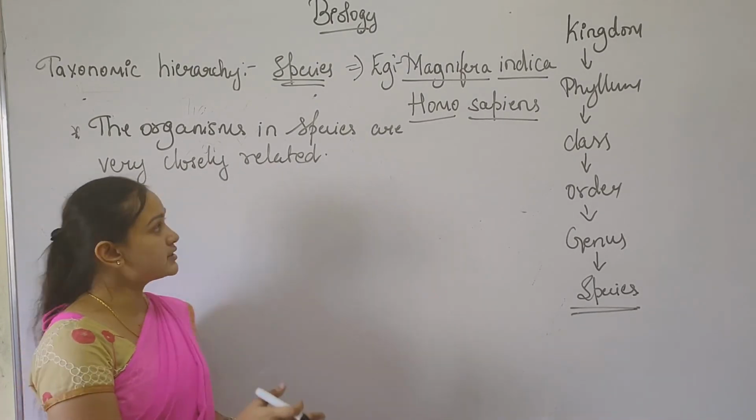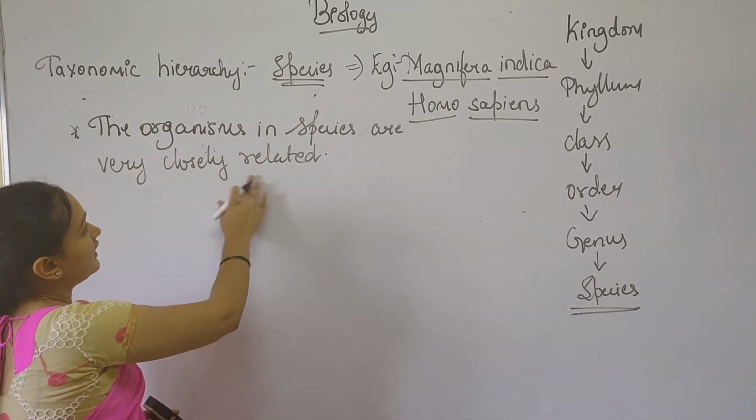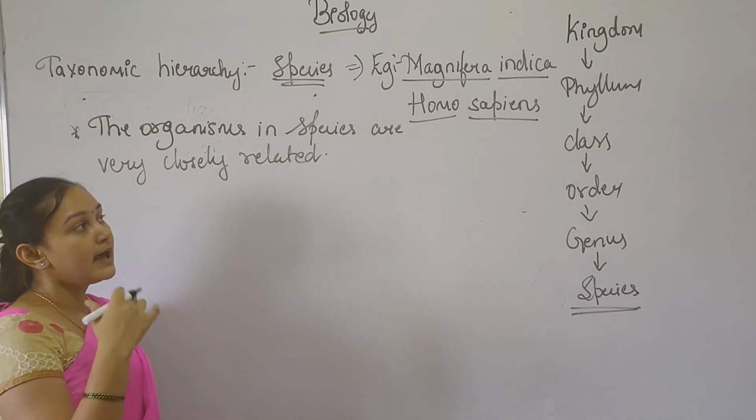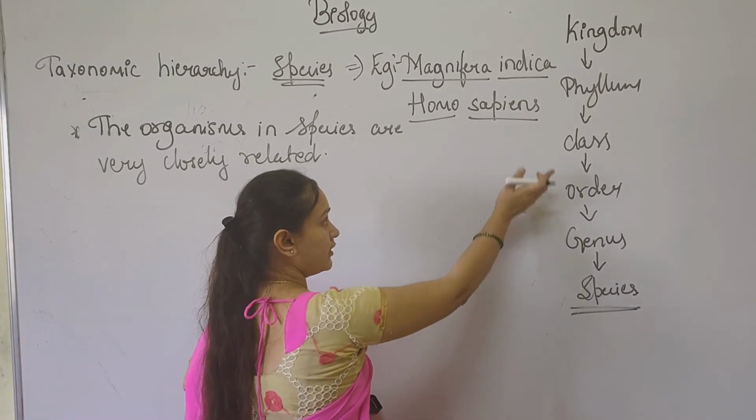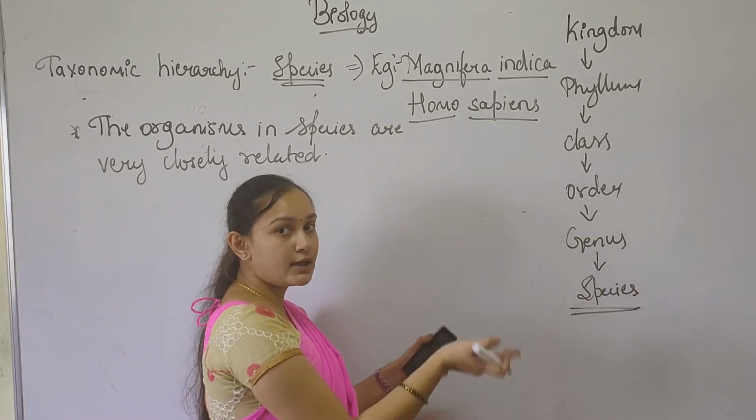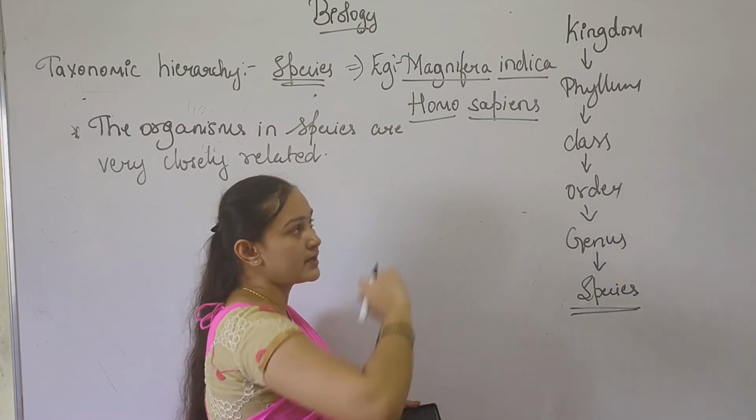That is, in species the organisms are very closely related. As we go up in this hierarchy, genus, order, class, family, kingdom, going from the lowermost to the topmost,